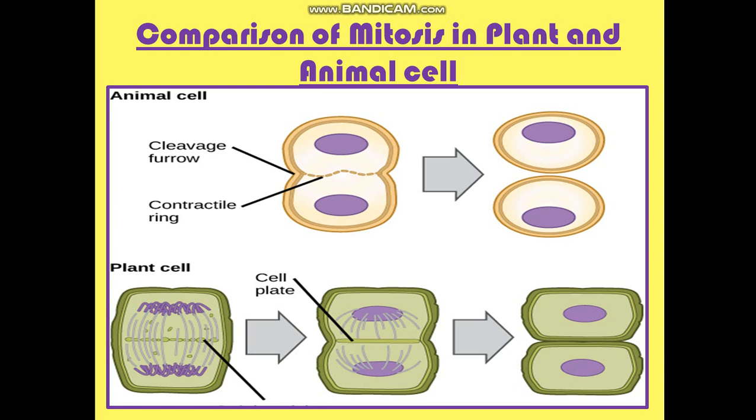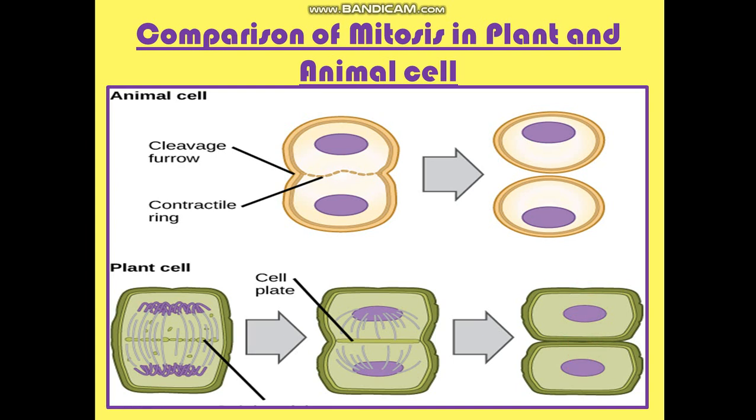Here see the comparison. You can see this comparison table also. In animal cell, the cleavage furrow, the furrowing, is there at the periphery and deepens towards the center, giving rise to two daughter cells. But here in plant cell, what is there? There is a cell plate formation. Here the cell plate is formed in the center and it progresses towards the periphery, forming two daughter cells.